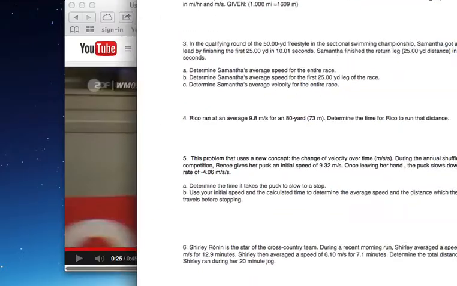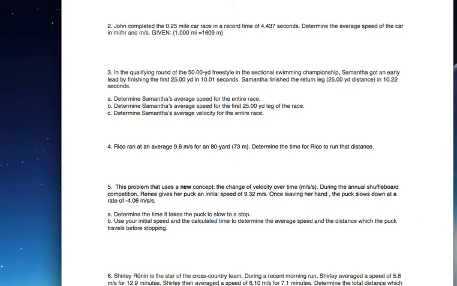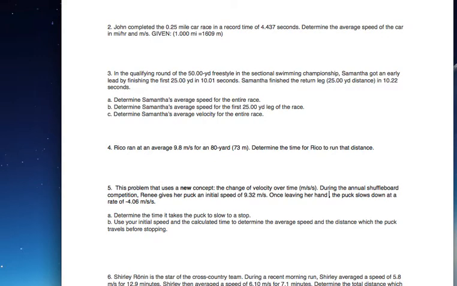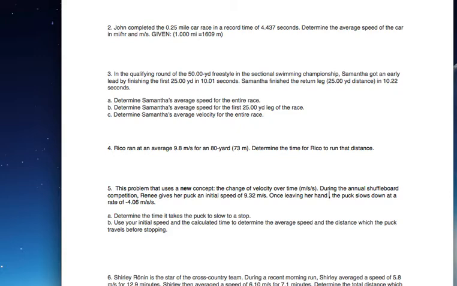So the question, here it is, I'll pull it up for you. Number 3, in a qualifying round of the 50-yard freestyle in the sectional swimming championships, Samantha got an early lead by finishing the first leg, 25 yards, in 10.01 seconds, and then finished the return leg, which is a 25-yard distance, in 10.22 seconds. Now, we're using the weird units of yards here, not meters. A yard is a little bit less than a meter, but we're going to continue with the units of yards.